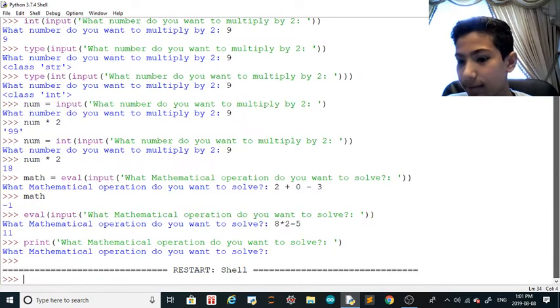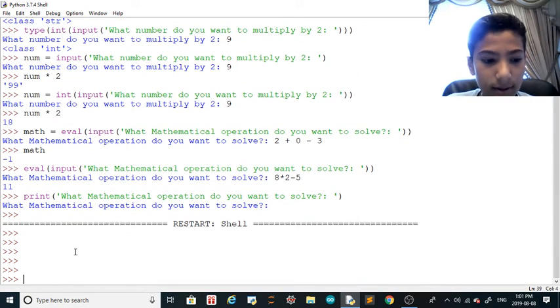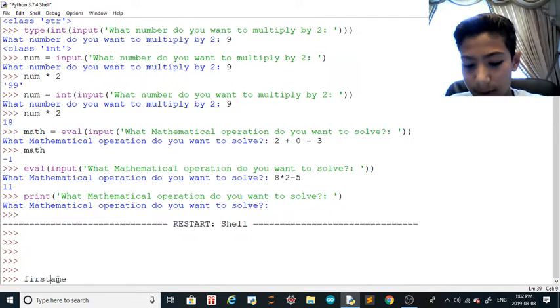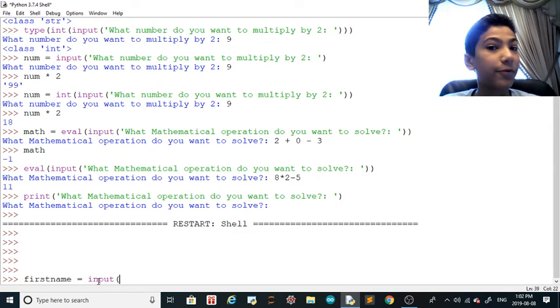Now can I scroll down? Anyways, just go like this. All right. So now what I'm going to do is first name. I'm going to call this first name. First name is going to be equal to input because it's a string, right? The first name is a string. It's not a number. Your first name is not 91. And that's a weird first name.